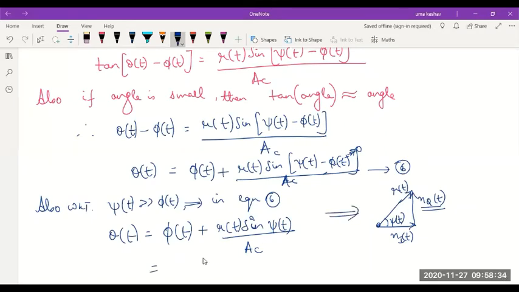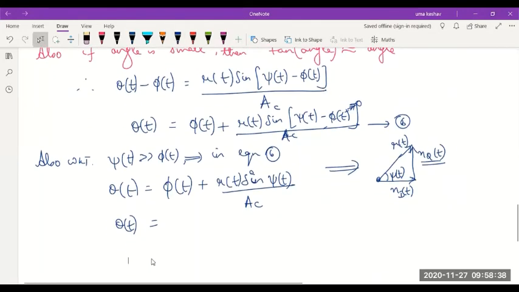Right? Therefore, I can write theta of t as phi of t plus, I'll put nq of t here instead of r of t sine psi. I know nq of t is equal to r of t sine of the given angle.